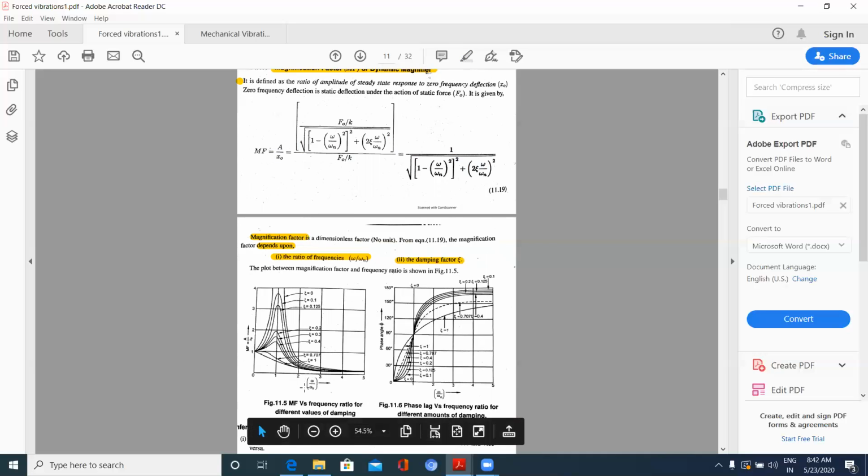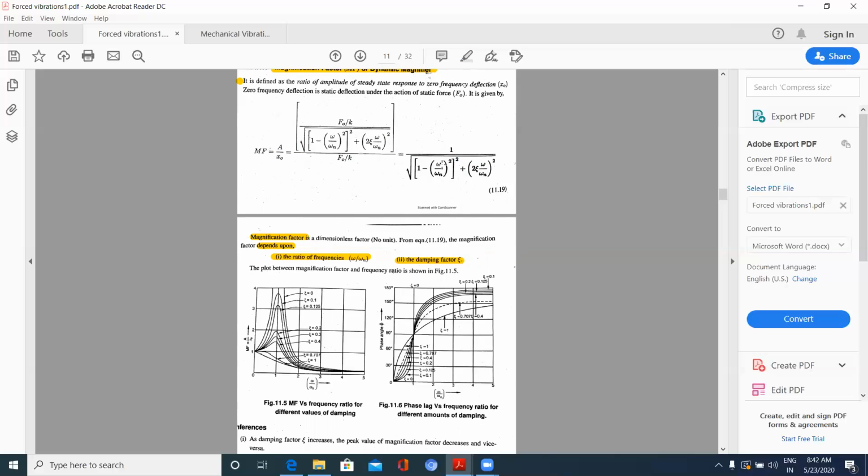Omega by omega n is equal to 1. When omega by omega n is equal to 1, how is the magnification factor? Now due to the resonance, that is when omega by omega n is equal to 1, magnification factor when there is no damping, that is zeta is equal to 0, magnification factor will be infinite.